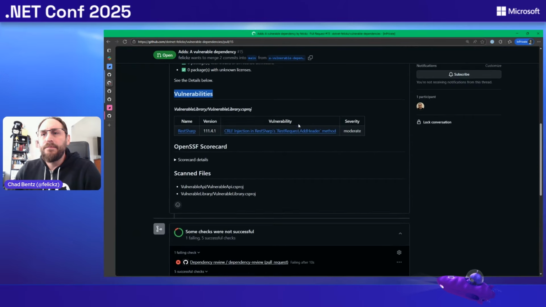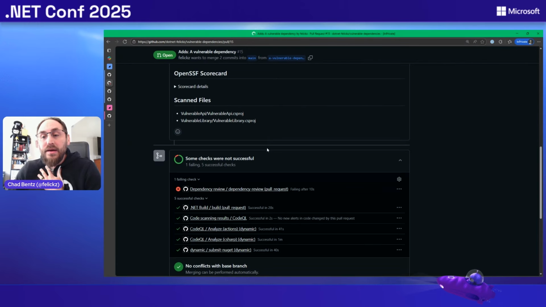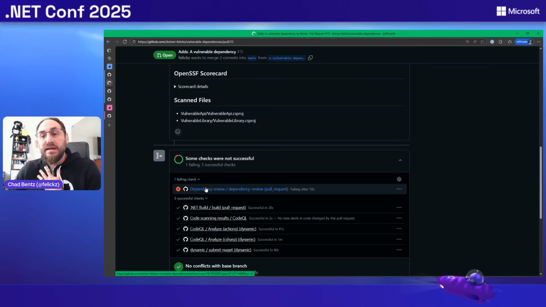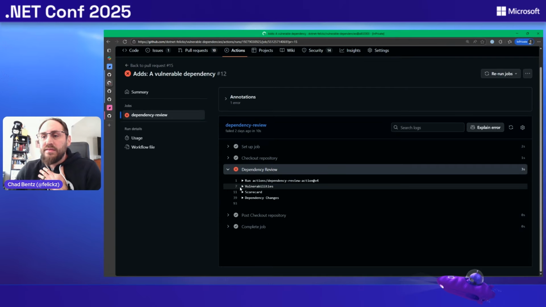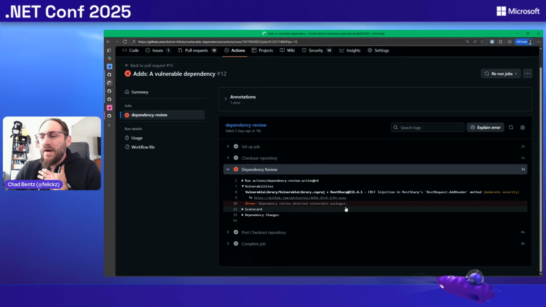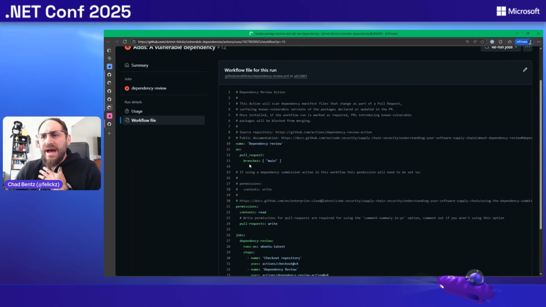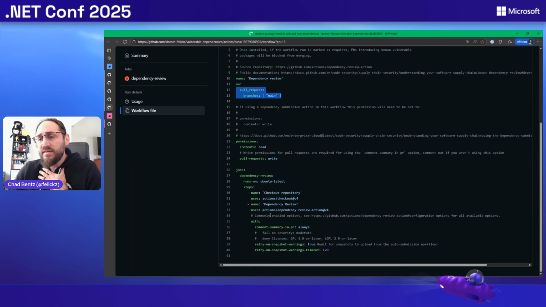And we were talking about dependency review. That is done through GitHub Actions today. You can see the GitHub action ran as a check task and it failed because it didn't meet our policy. In this case, the policy out of the box is just if there's any vulnerability, fail. In this case, we had a moderate. But if we go look at the workflow file for this one, the GitHub action, it's just a YAML that runs on any pull request, and it's a one-liner.